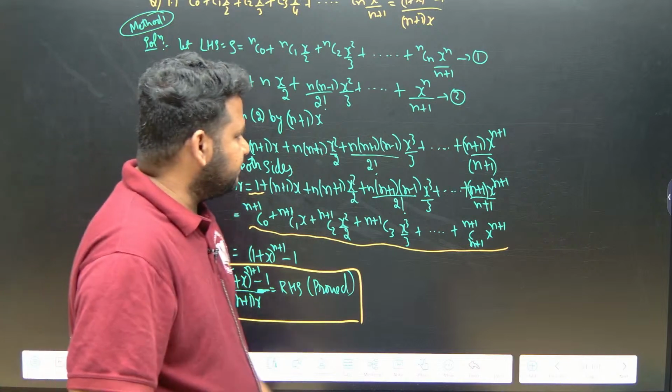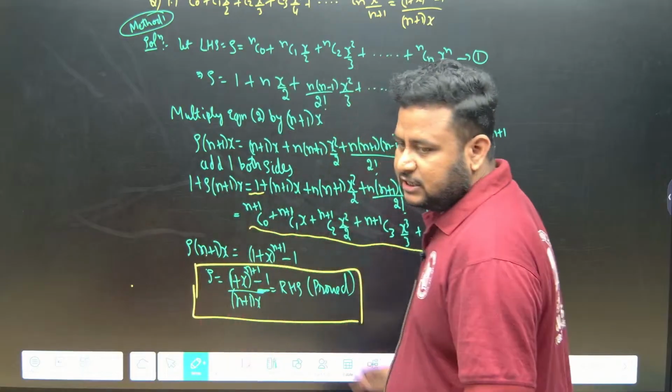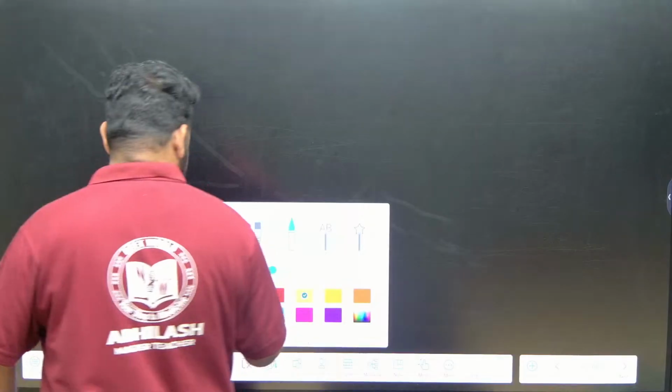Let us go to the second method. You can choose any of the methods, not a problem. Okay, understood this method? Let us go to the second method. So, see here, this is method 2.